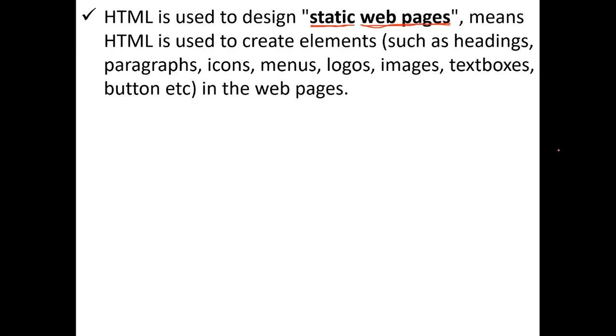Automatic updations are not happening, sir. No chance. Automatic updations should be dynamic. We already discussed this point a few minutes ago. Menus, logos, images, text boxes, all these become elements. If you arrange these elements neatly in one format, it becomes a web page.